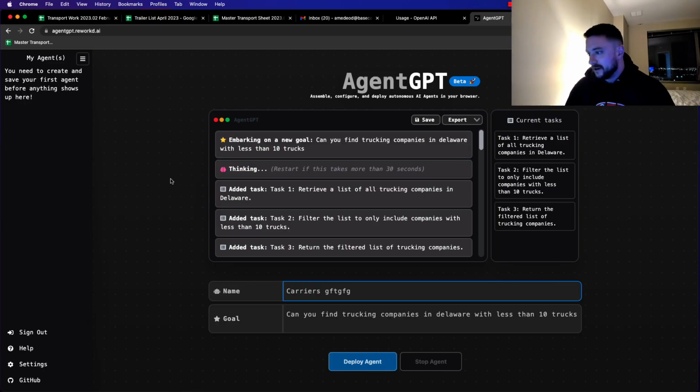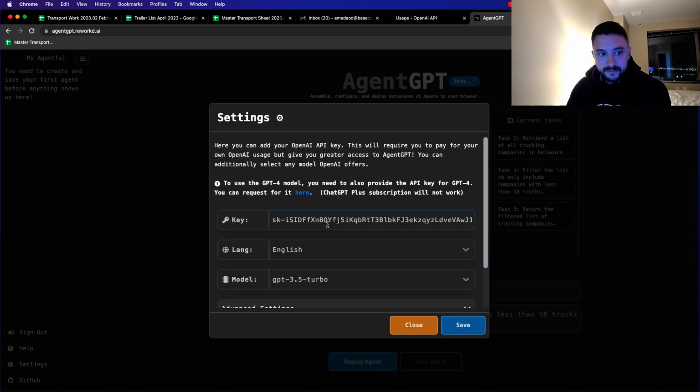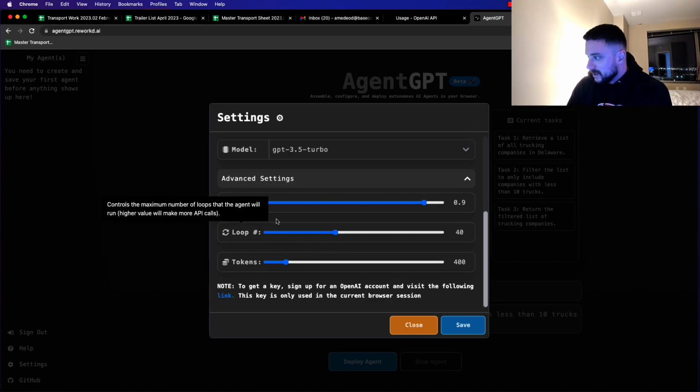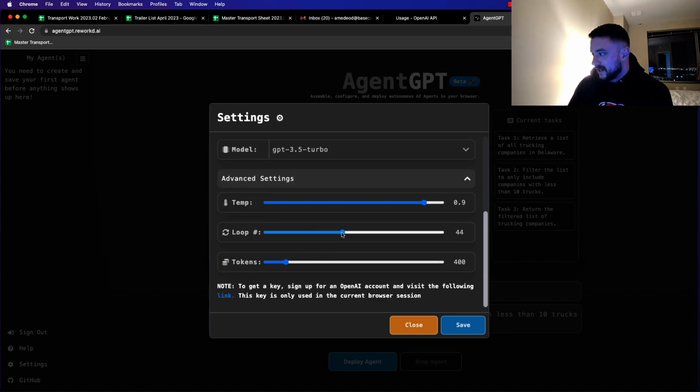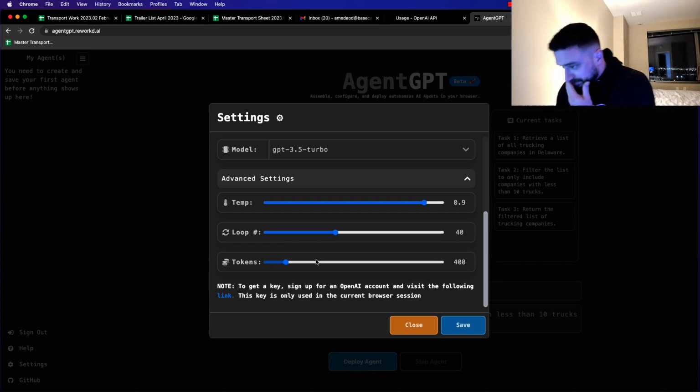You can see here I was messing around with it a little bit, so I'll go over it now. In order to use this, you have to have an OpenAI account, which you can watch a bunch of other videos to learn how to set up. You put the API key you generate there into your settings here, and for some of the advanced settings, I just increased the amount that it was looping. It usually starts out at 3 or 4, because the more you loop it, the more it will charge you.